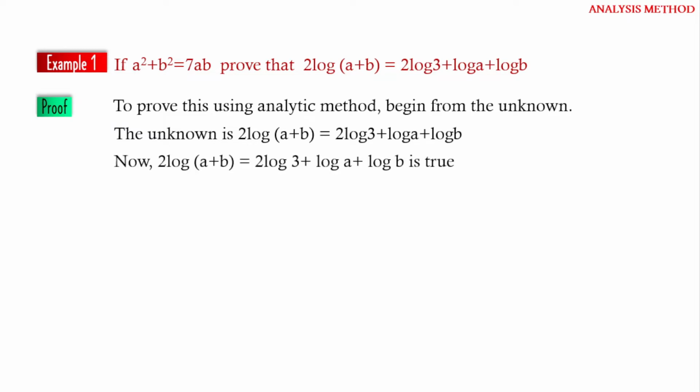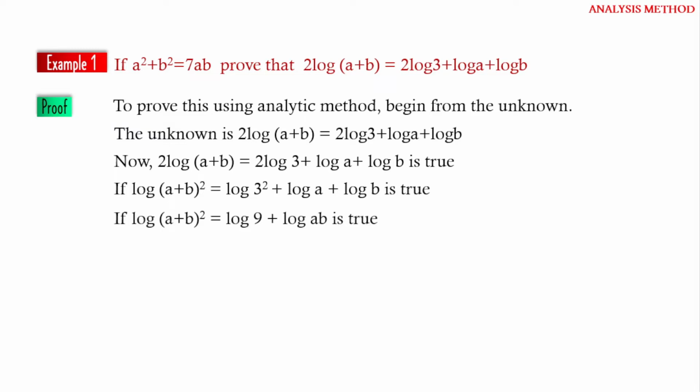Now 2 log (a plus b) is equal to 2 log 3 plus log a plus log b is true if log of (a plus b) whole square equal to log 3 square plus log a plus log b is true. That is, if log of (a plus b) whole square is equal to log 9 plus log ab is true.